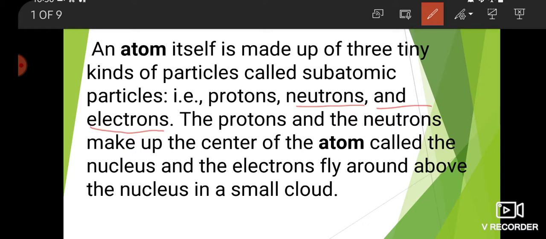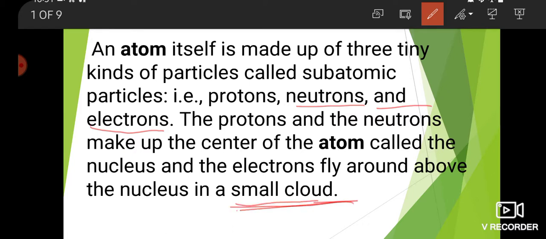The protons and the neutrons make up the center of the atom called the nucleus, and the electrons fly around above the nucleus in a small cloud.